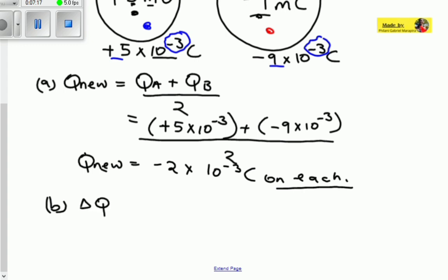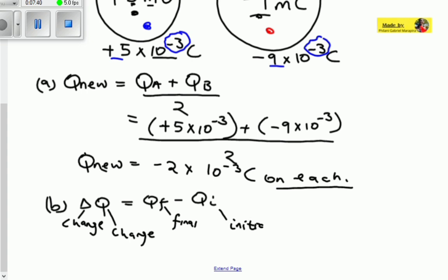This formula called delta Q is equal to Q_F minus Q_I. What is delta? This triangular shape is just telling you that it is a change in something. This Q is telling you that this is a charge. And then this F is the final charge, and this I is the initial charge.